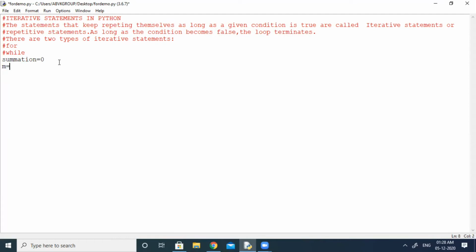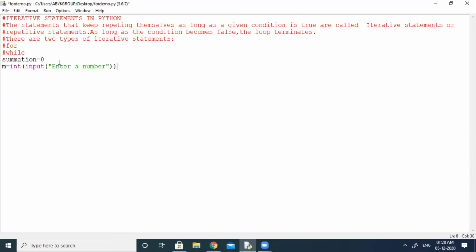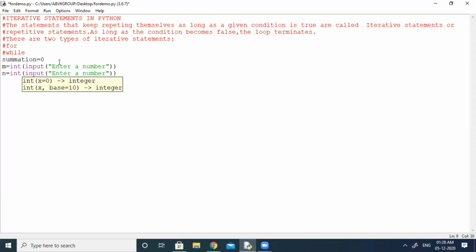M equal to int, input, enter a number. Now I am going to take another variable n, int, input, enter a number. After that, what I want to do?